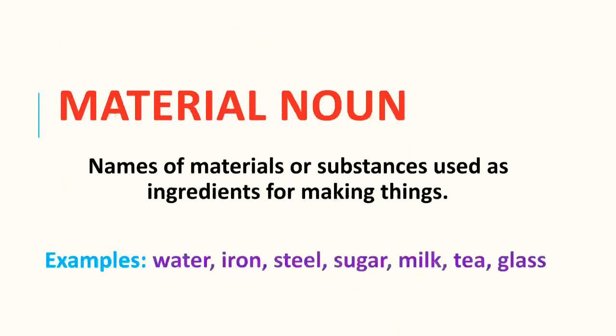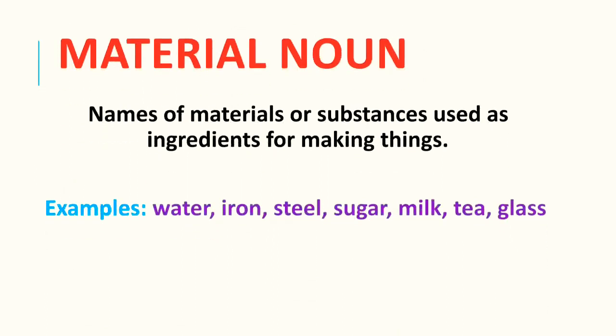Next, material noun. Names of materials or substances used as ingredients for making things. Examples: water, iron, steel, sugar, milk, tea, glass. All these are examples of material noun.